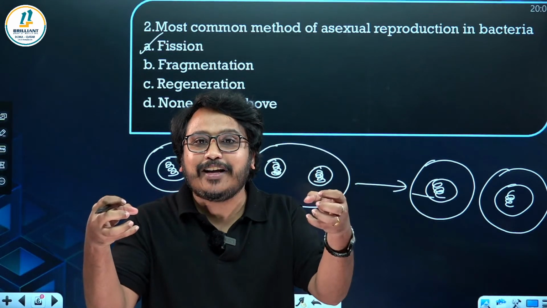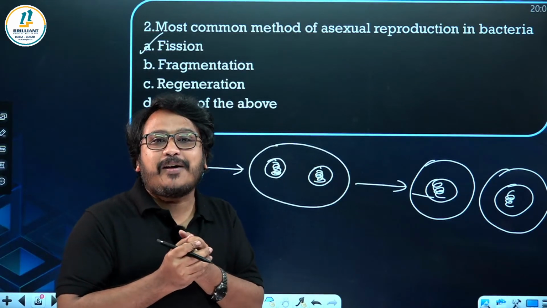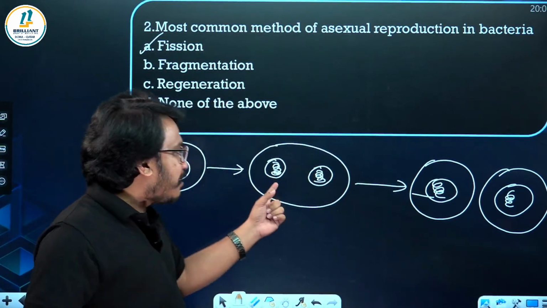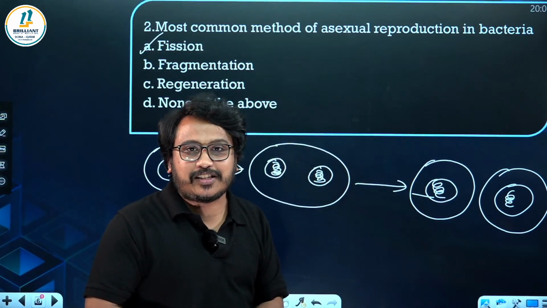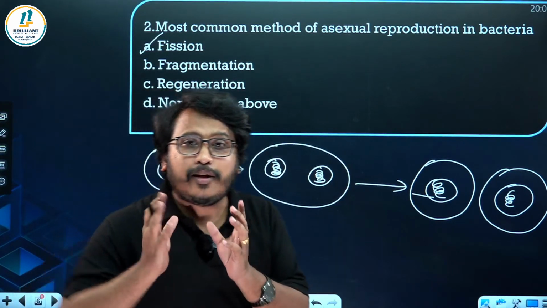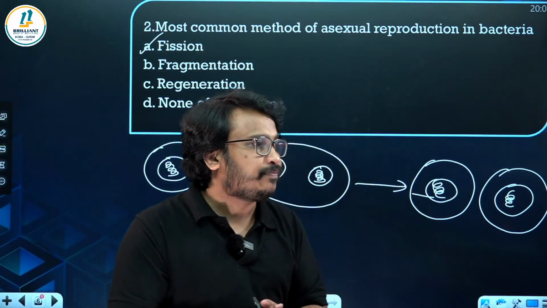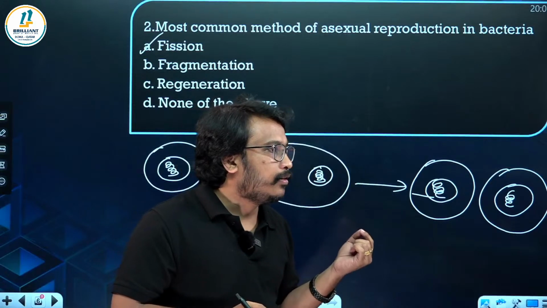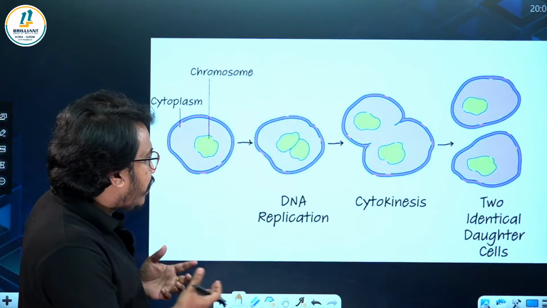The parent cell is dividing into two daughter cells. So the process involved, when you are writing for the exam, remember there is DNA replication, there is karyokinesis and there is cytokinesis. And in bacteria, the most common method of asexual reproduction is binary fission. Then next one, so this is binary fission.